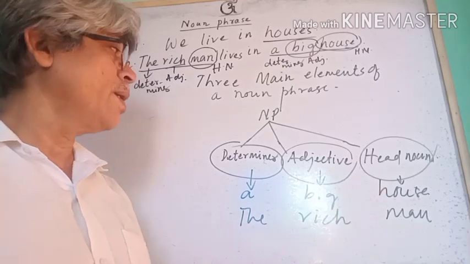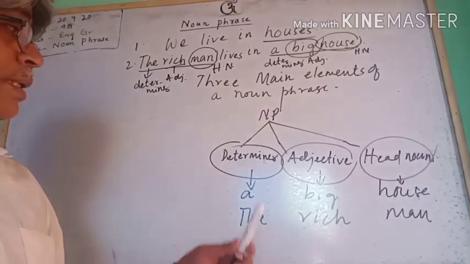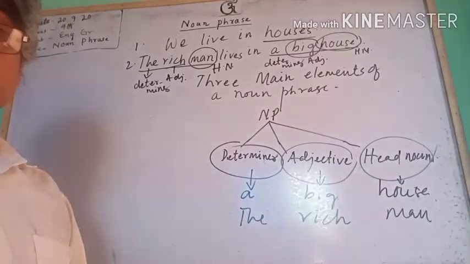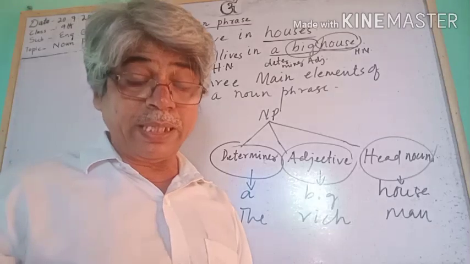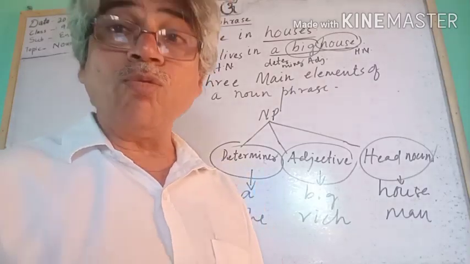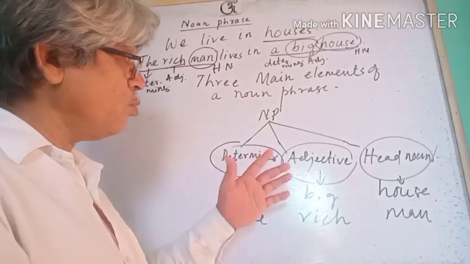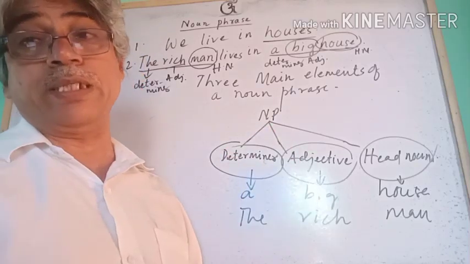Okay? These are the main elements. We have three main elements. We have also some other elements with the noun phrase.